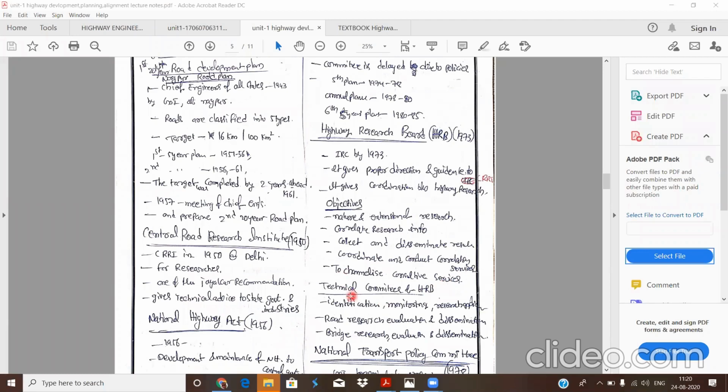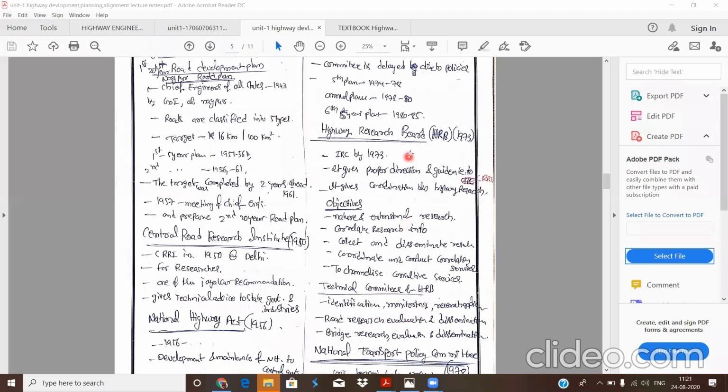The main technical committees of the Highway Research Board: the committee for identification, monitoring, and research of the roads, and also road research evaluation and dissemination, and also bridge research, evaluation, and dissemination. These are the three main technical committees of the HRB. These three committees are important in the development of the roads.